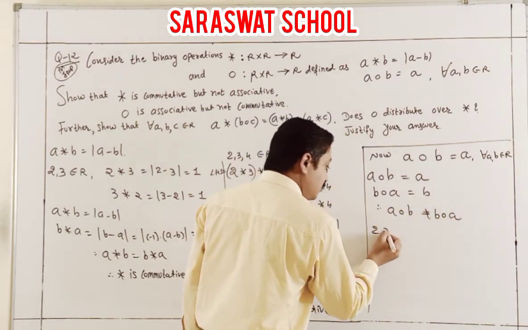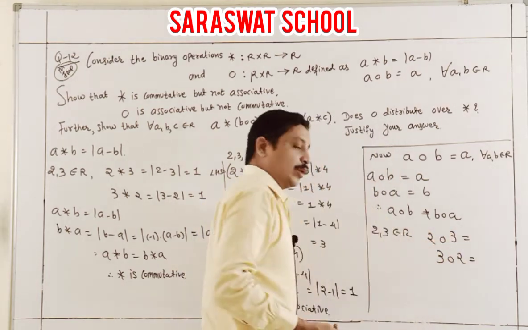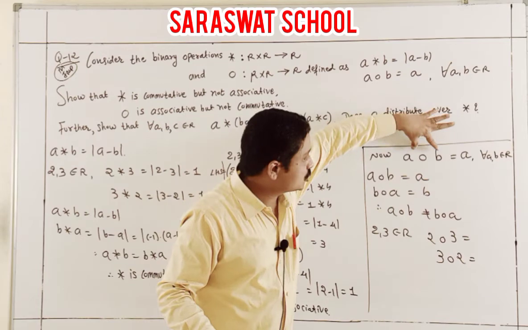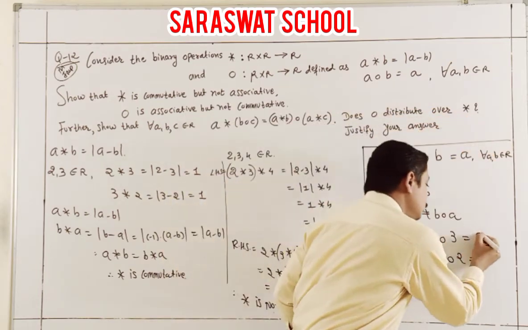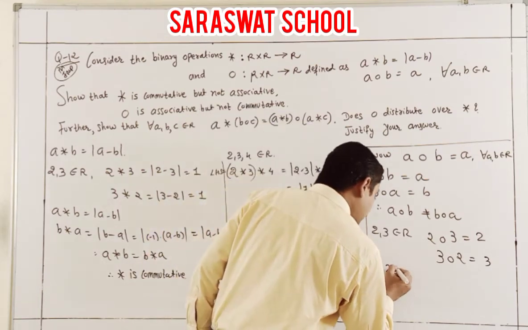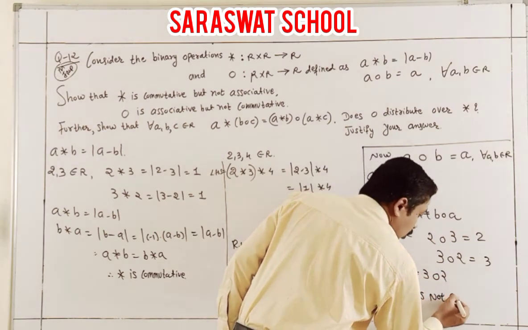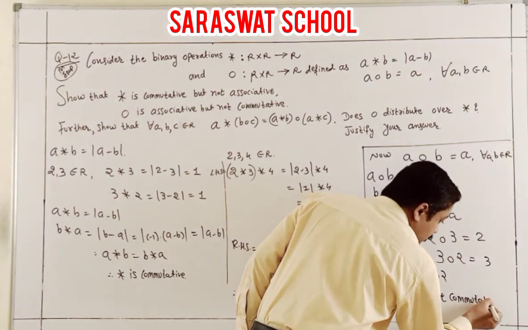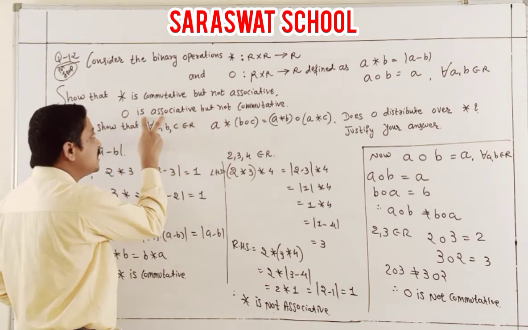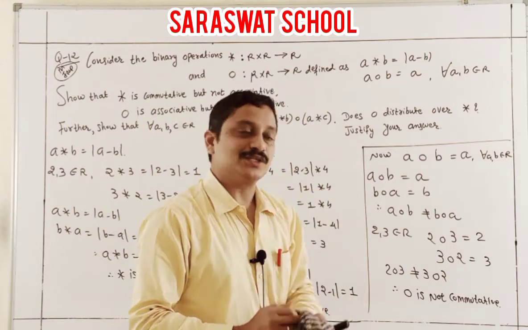Either you take some numbers: 2 O 3 and 3 O 2. Actually, O is read as binary. 2 binary 3: what is 2 binary 3? The answer is A, so here 2, and here 3. They are never the same. So we can write 2 binary 3 is not equal to 3 binary 2. So O is not commutative. Students, look at that in your question: O is not commutative, proved. Now I check whether O is associative, both with numbers and without numbers.